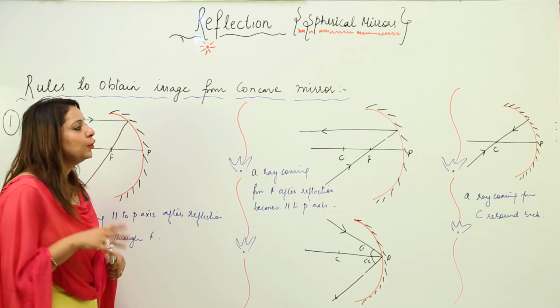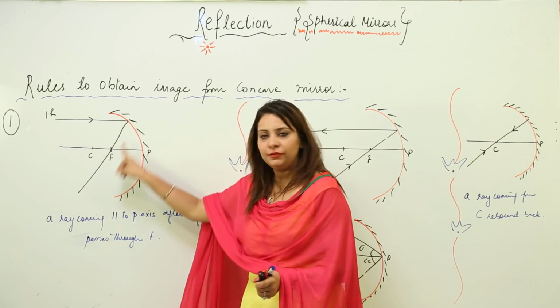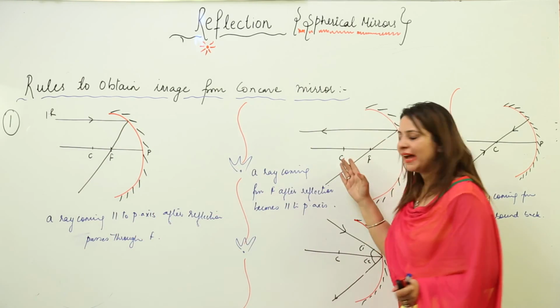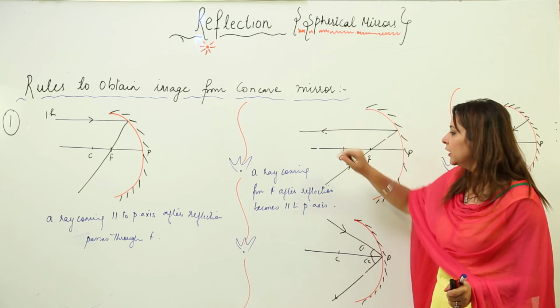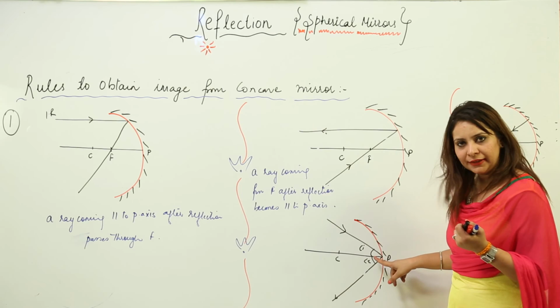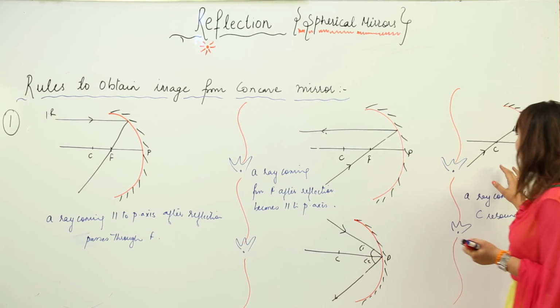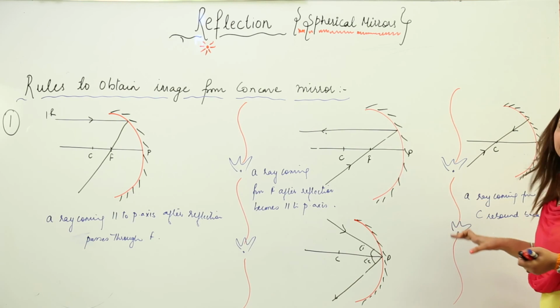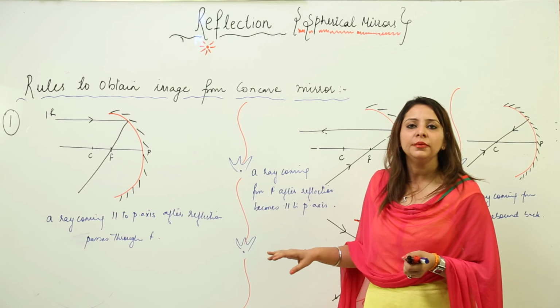So these are the 4 rules which you need to follow. I think you got it. A ray coming parallel after reflection passes through F. Opposite to that, a ray coming from F after reflection becomes parallel to principal axis. Third, when it strikes at a certain angle at the pole, by the same angle it gets reflected back, and when it is coming from C, it just retraces its path. So these are the rules in order to obtain an image from a concave mirror.